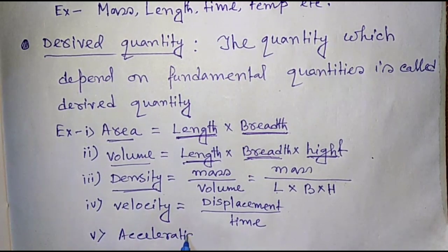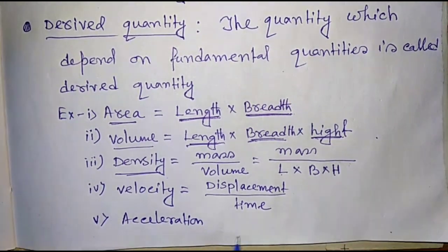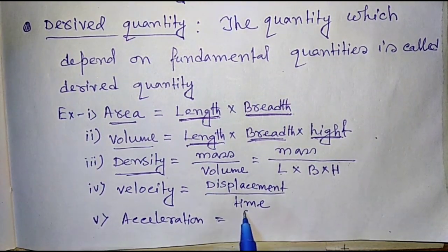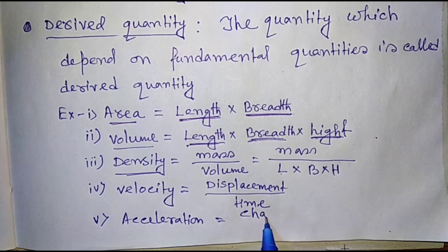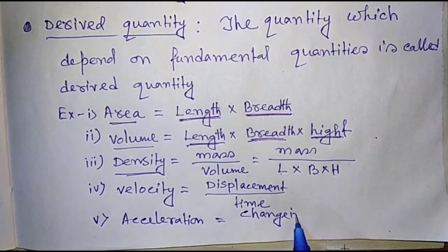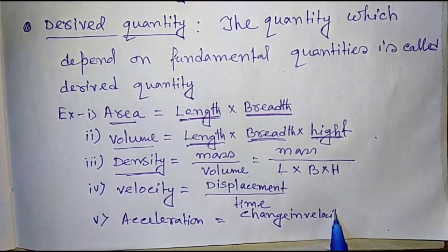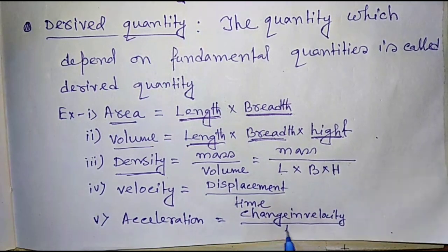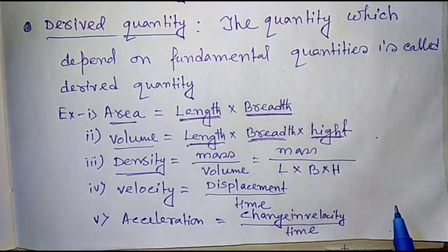Acceleration is equal to change in velocity by time.